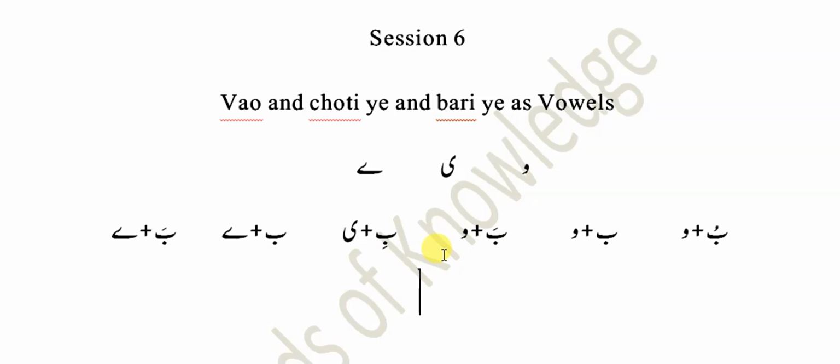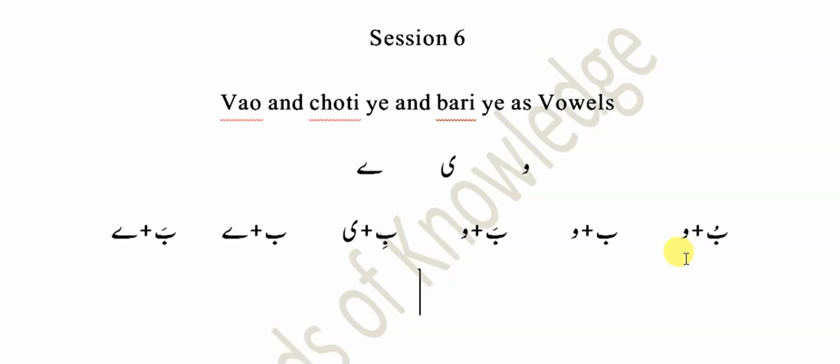And Choti in combination with zer on the preceding letter produces the E sound, and Barri with no preceding diacritical mark represents the A sound, and after that, the last one, Barri in combination with zabar on the preceding letter represents the A sound.